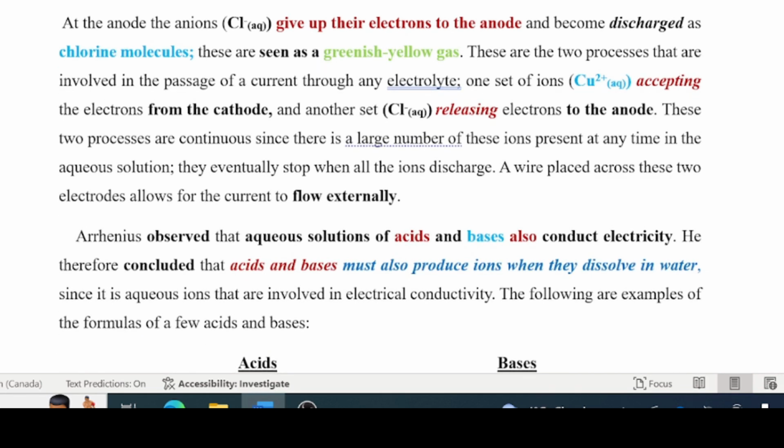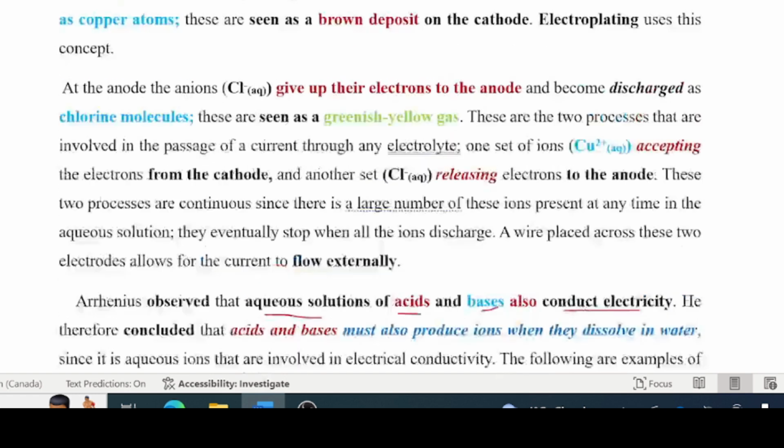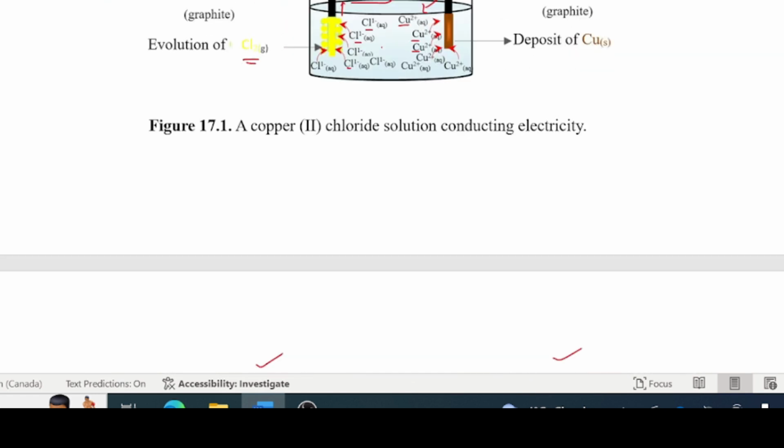Arrhenius observed that if he used aqueous solutions of acids and bases, they also conduct electricity. So Arrhenius is now saying that since it is the ions inside these electrolytes that came from aqueous solutions of ionic compounds, he concluded that for acids and bases to conduct electricity, they must produce ions when they dissolve in water.